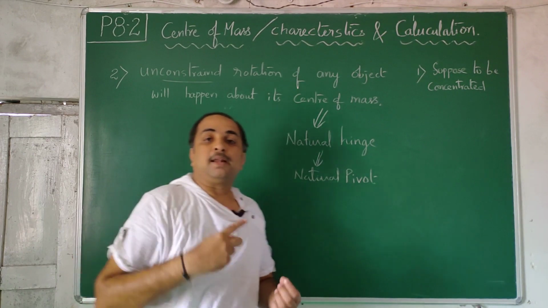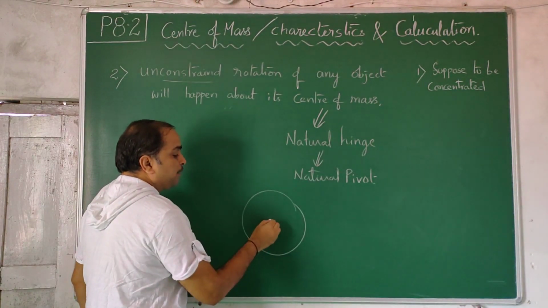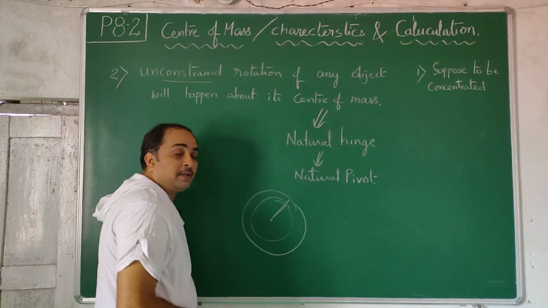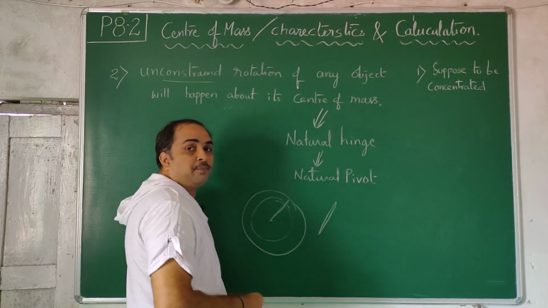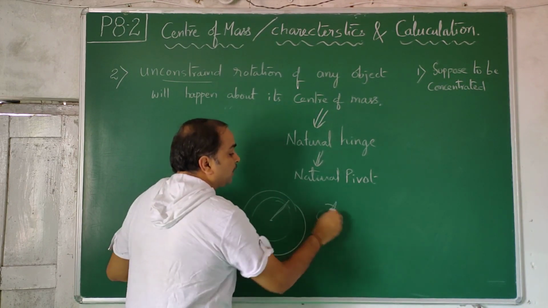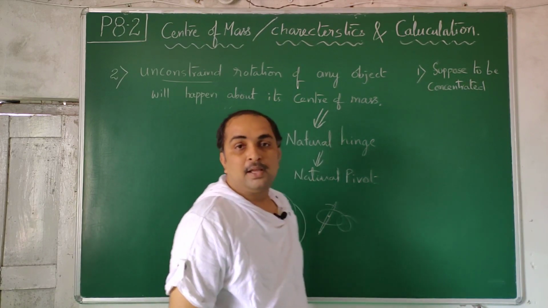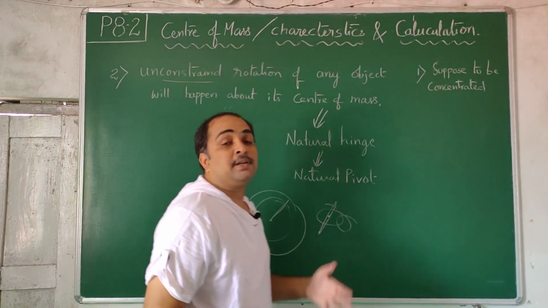About which rotations occur. Suppose you have a watch. Today I didn't wear the watch. Watch will have a pivot here. About the pivot, the needles will rotate. There is no other option for the needle. But that needle, if you can detach it and give it a kick, then it will rotate like this, about its center of mass. Previously it was rotating about the hinge. Now it will rotate about its center of mass.